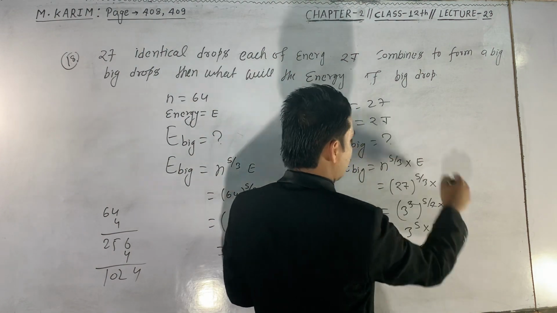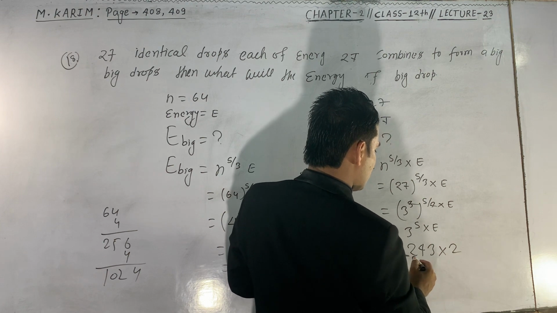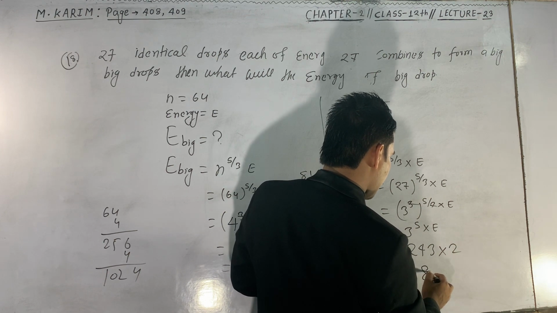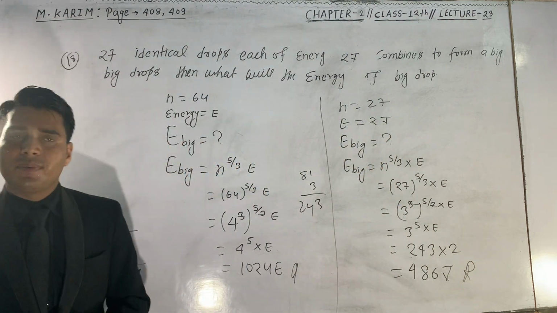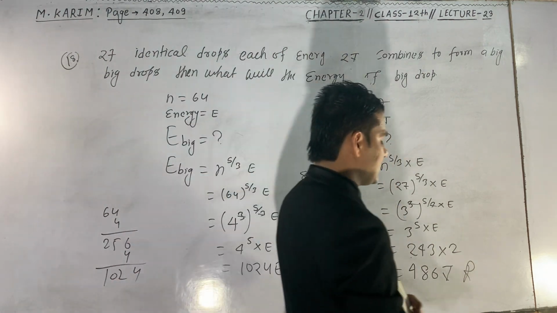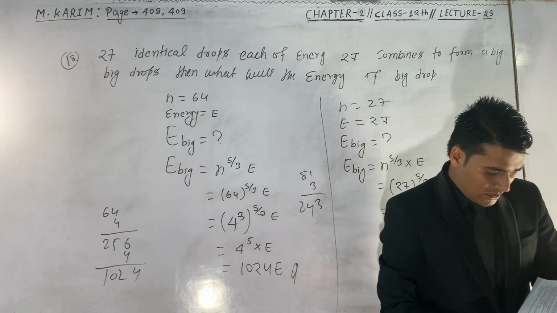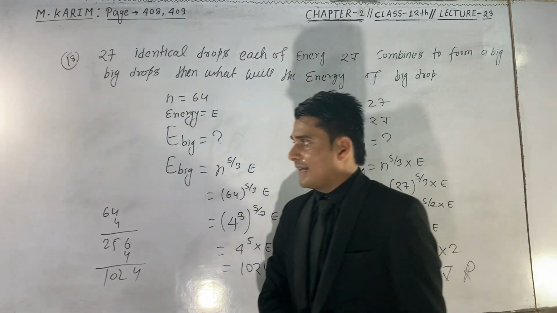And E is equal to 2. So 2 times 243 is 486 joule. So the energy of the big drop will be 486 joule. This is the answer for question number 18.